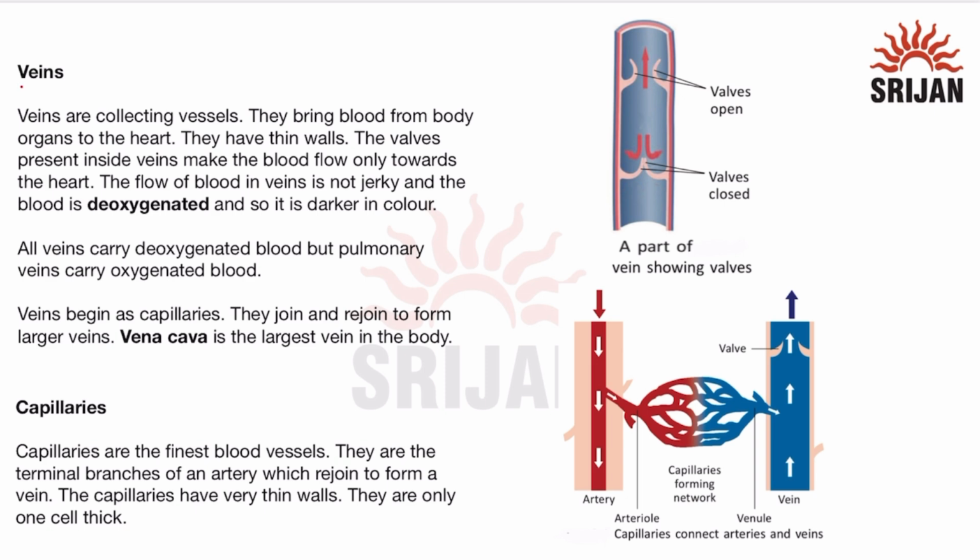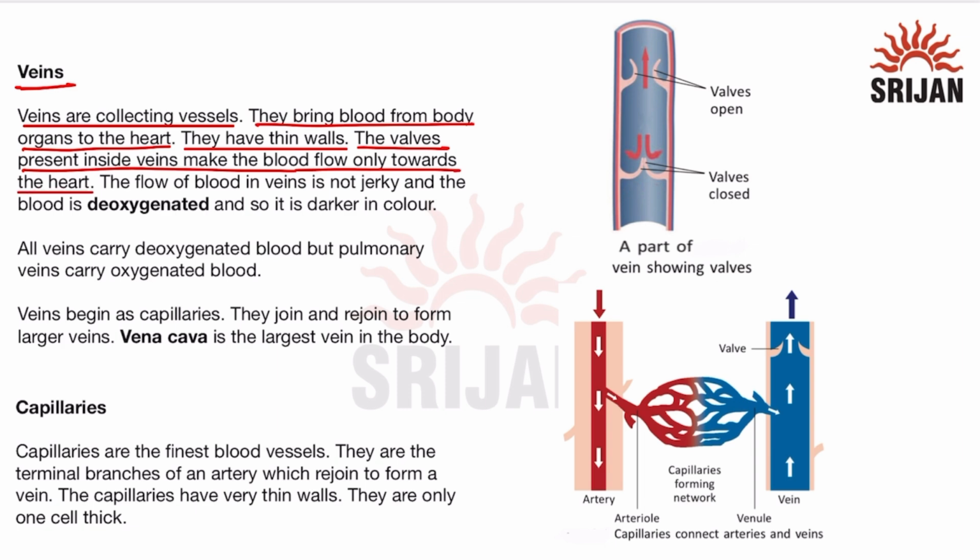The topic is veins. Now, veins are the collecting vessels. That means that they bring blood from body organs to the heart. So, veins carry the blood from various organs towards the heart. They have thin walls as the pressure of blood inside them is very low, and valves are present inside veins that make the blood flow only towards the heart.